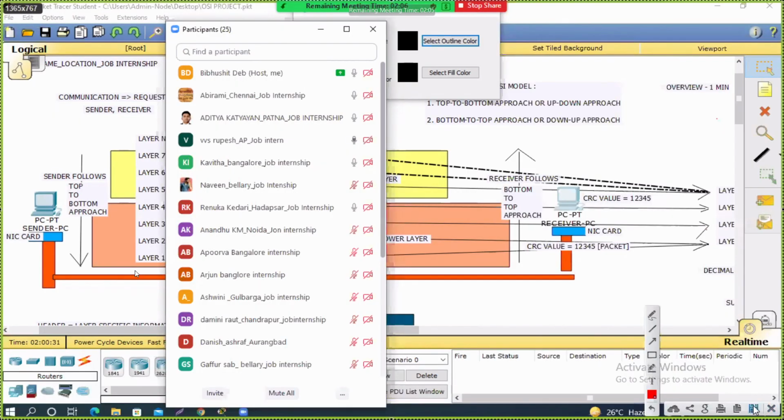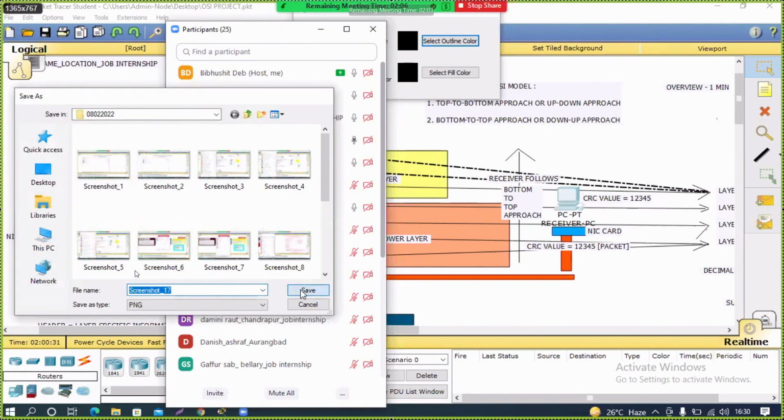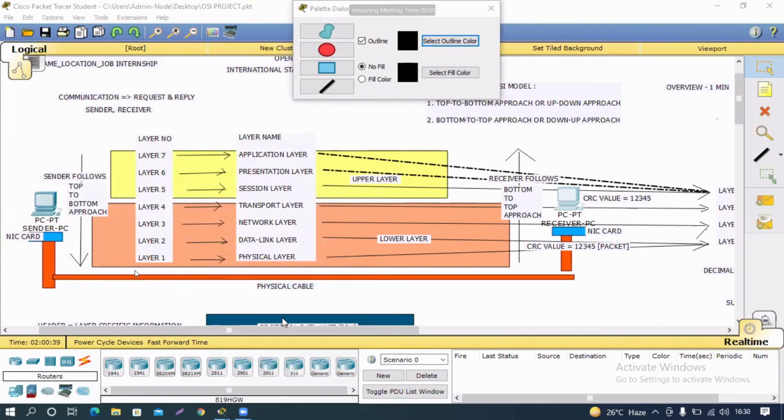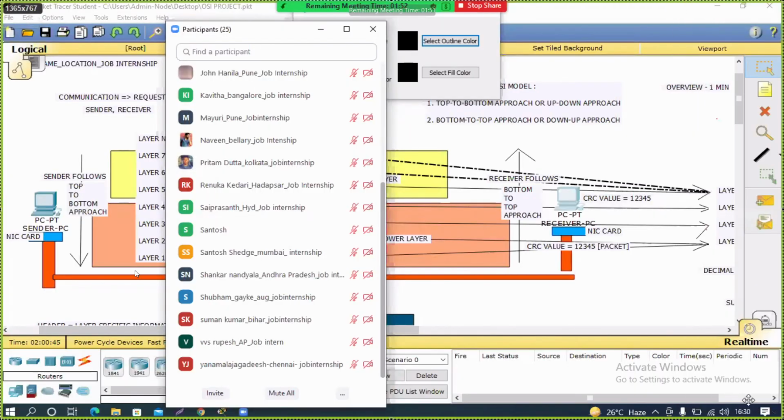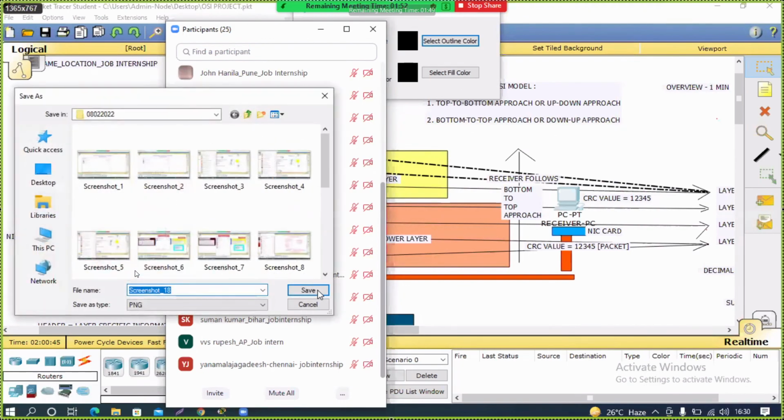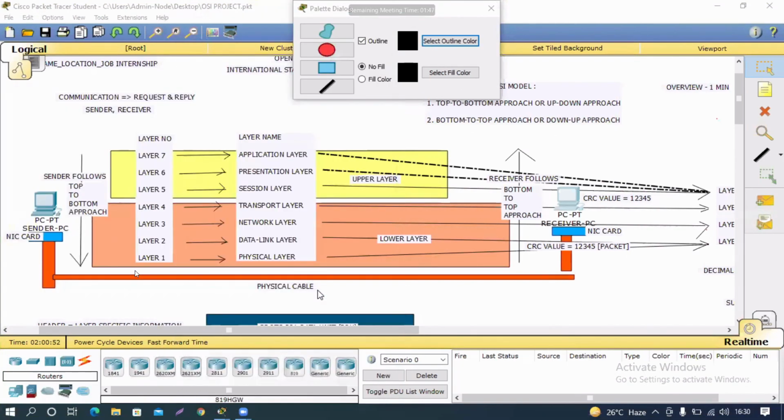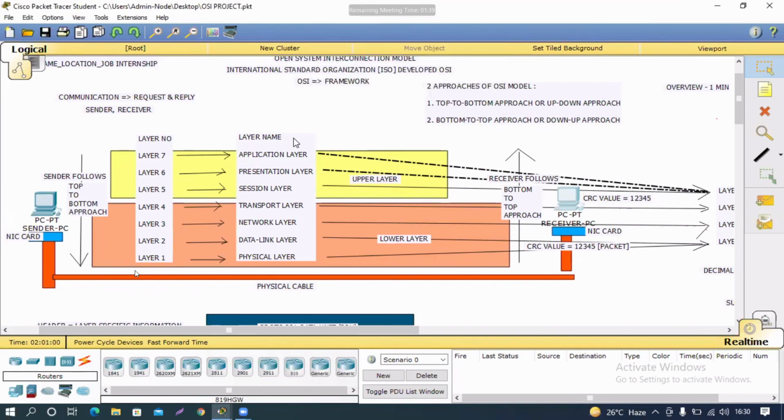So we'll discuss all this, the transport layer, network, data link, and physical layer, in the upcoming session, because right now we are almost out of time. So with the session layer, I will terminate today's session itself, and we'll discuss all these things in the upcoming topic.